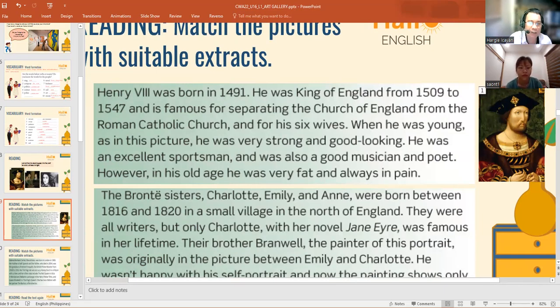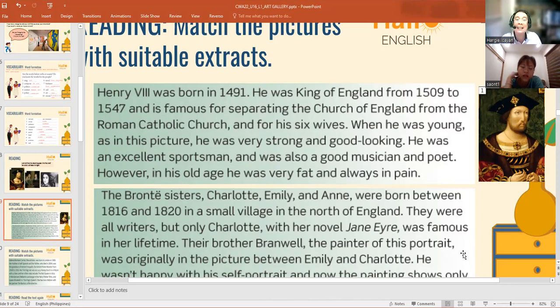So how many years do you think he was king of England? Let's subtract 1547 minus 1509. Imagine that. He was a ruler for 38 years.